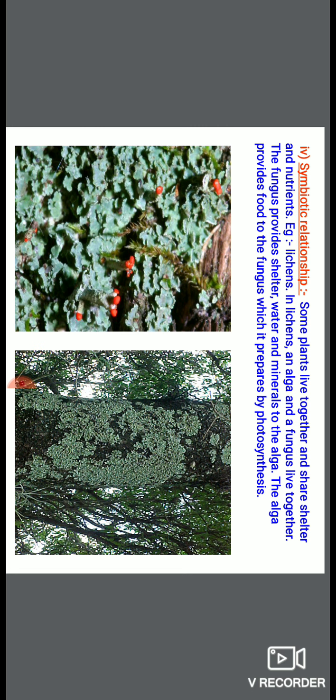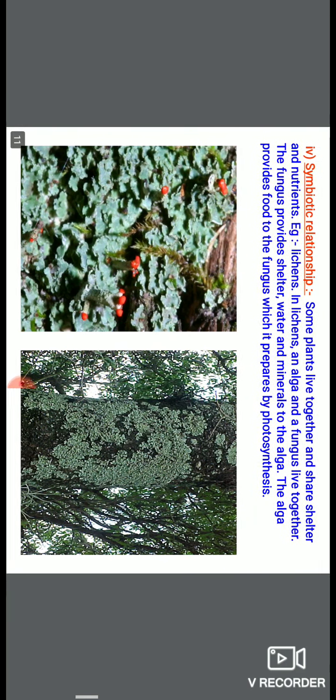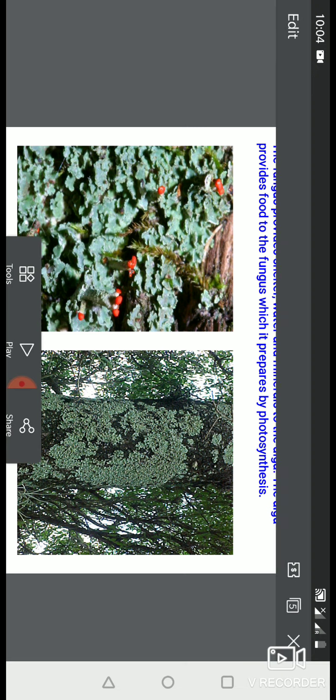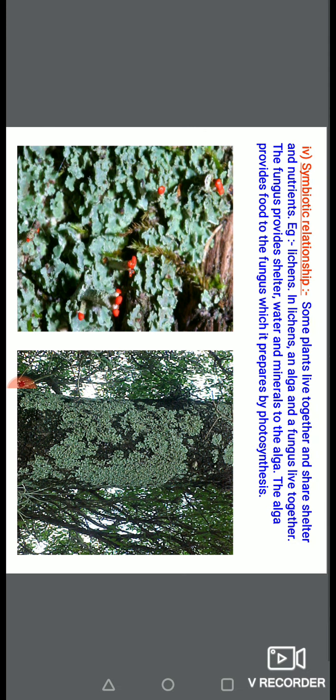One more example from this is rhizobium in the roots of the leguminous plants. We have discussed nitrogen fixing bacteria in the roots of leguminous plants. That is also a symbiotic interaction. Rhizobium is a nitrogen fixing bacteria. What does it do? It will fix nitrogen and provide nitrogen to the soil, and plants in return provide food to the bacteria and shelter to live.